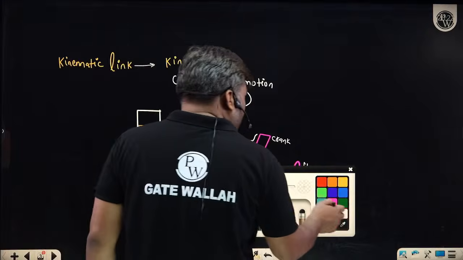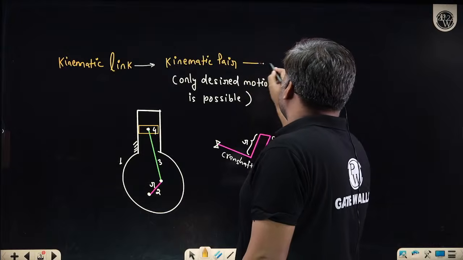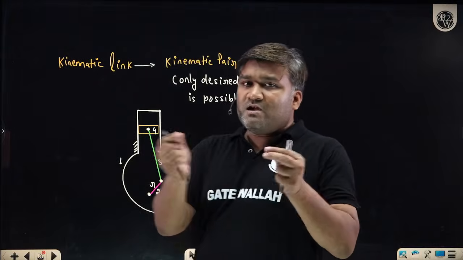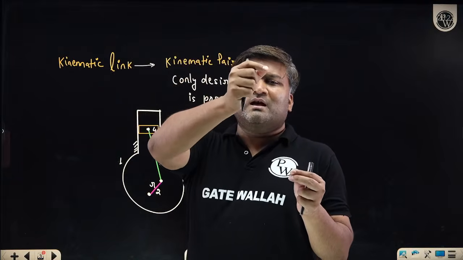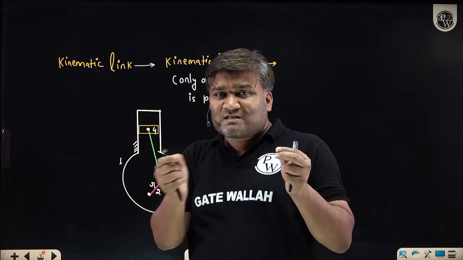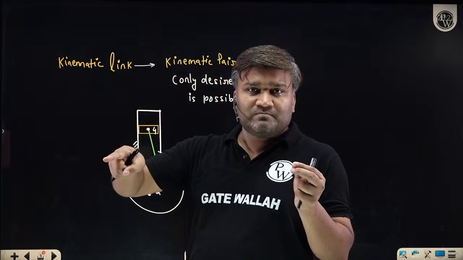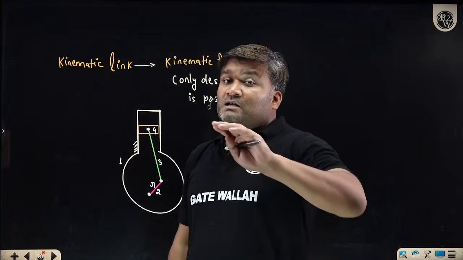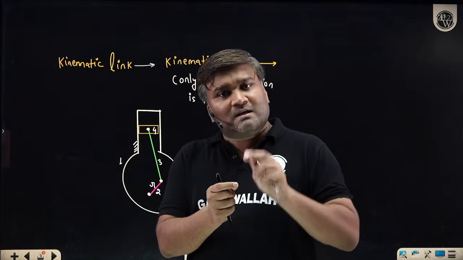And now I have got the pair. Now if I connect link 1 to link 2, link 2 to link 3, link 3 to link 4, and the last link is finally connected to link number 1 again. That is, the first link is connected to the last link. I will get a kinematic chain. A closed chain, where the first link is connected to the last link, will be called a chain.